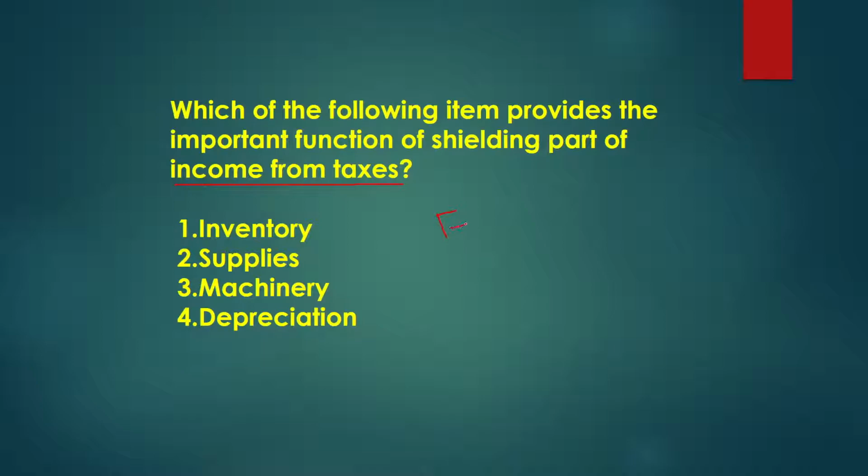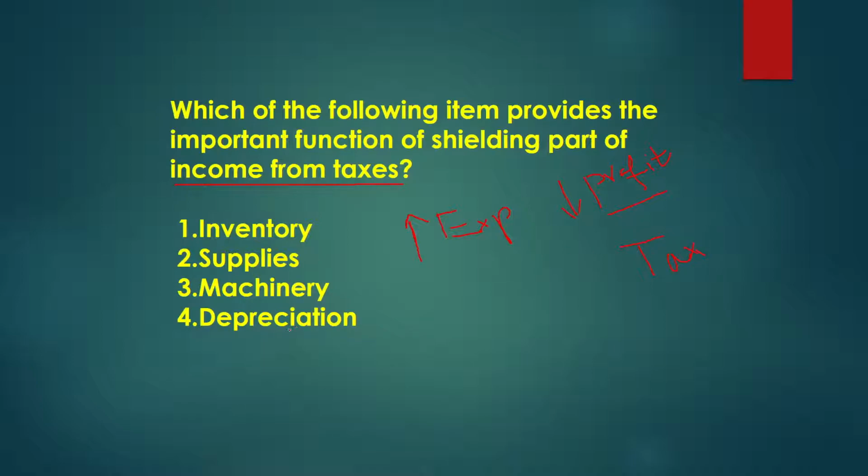If we have huge expenses, we will have a lesser profit. If our expenses are in a huge amount, then automatically our profit will be less, so the tax value will also be minimal.